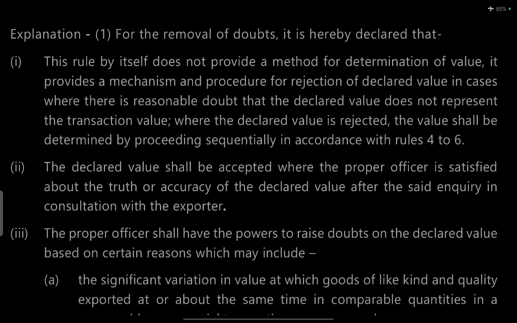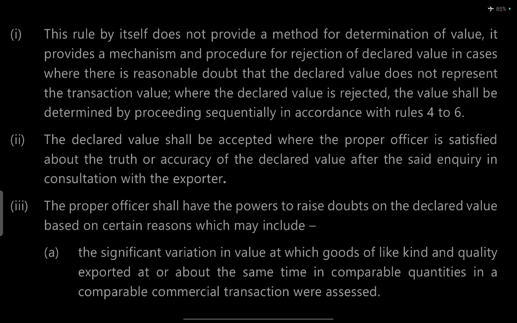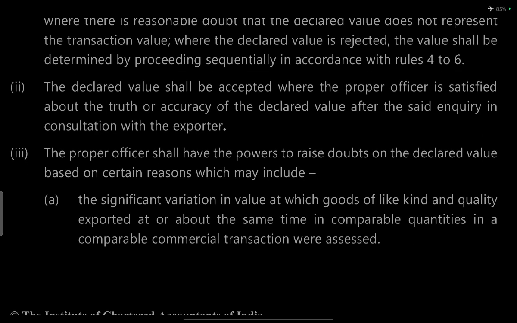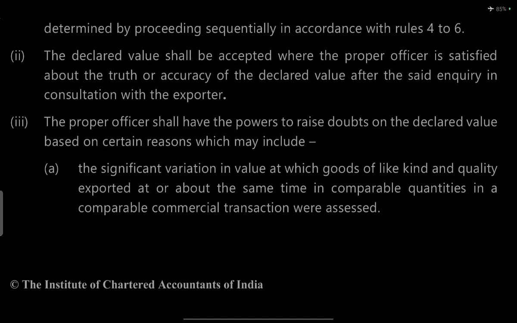in the case where there is a reasonable doubt that the declared value does not represent the transaction value. Where the declared value is rejected, the value shall be determined by proceeding sequentially through Rules 4 to 6. The declared value shall be accepted when the proper officer is satisfied about the truth and accuracy of the declared value after certain inquiries and consultation with the exporter.